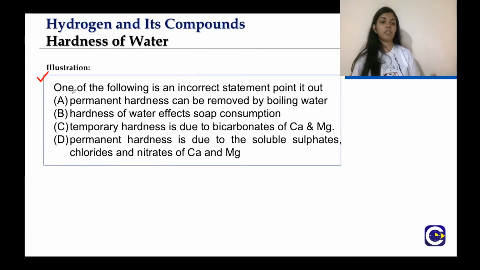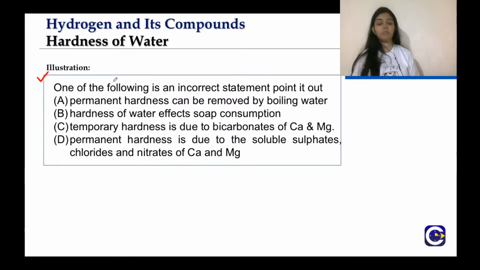Point it out. Which one is an incorrect statement? A. Permanent hardness can be removed by boiling water. B. Hardness of water affects soap consumption. C. Temporary hardness is due to bicarbonates, that is HCO3 of calcium and magnesium. D. Permanent hardness is due to the soluble sulfate, chloride and nitrates of calcium and magnesium.